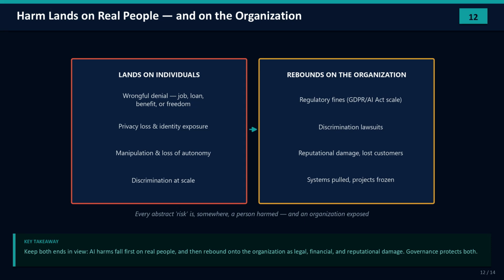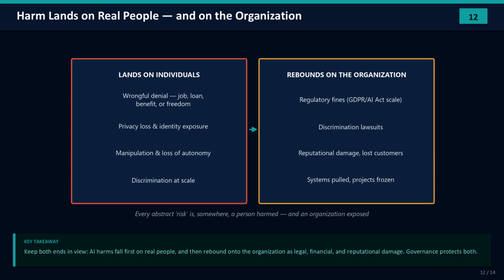Let's connect every one of these risks to who actually bears them, because it travels in two directions. First, harm lands on individuals. Someone is wrongfully denied a job, a loan, a benefit, or even their freedom. Someone's privacy is stripped, someone is manipulated. Then it rebounds onto the organization: fines, lawsuits, reputational damage, systems pulled from production.